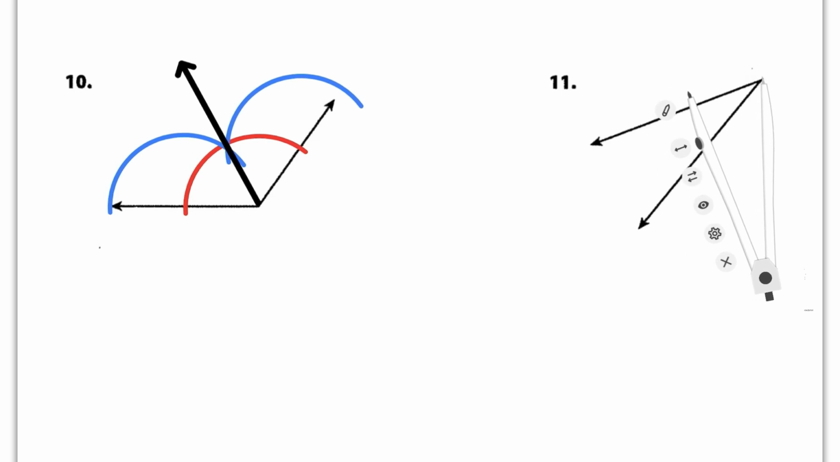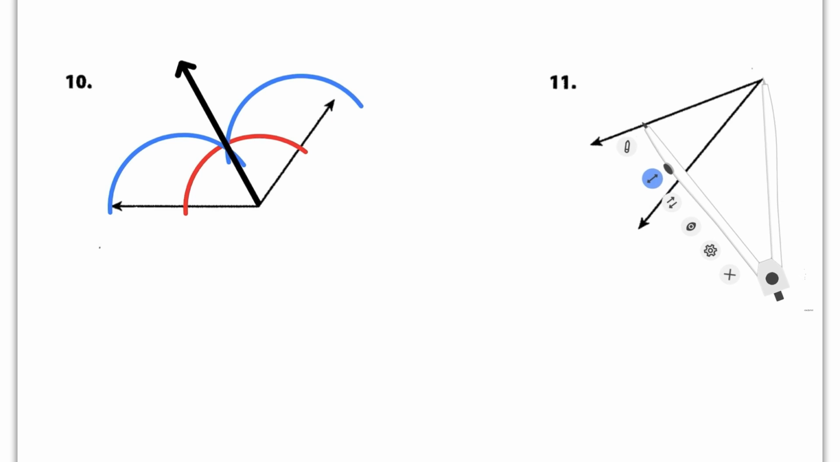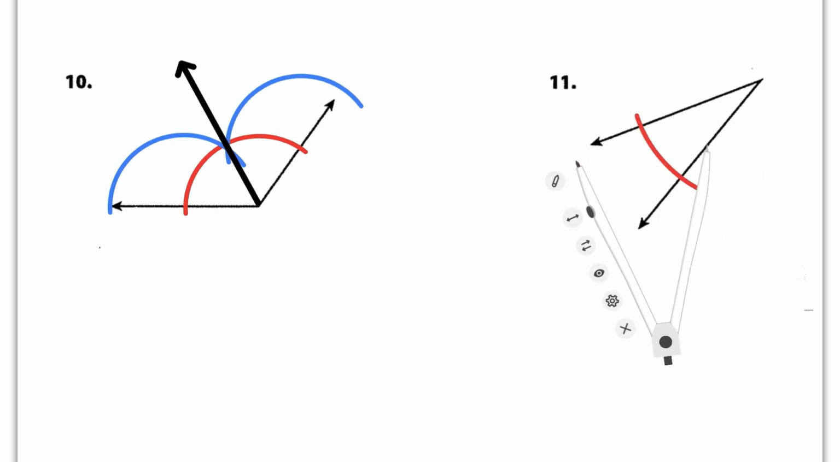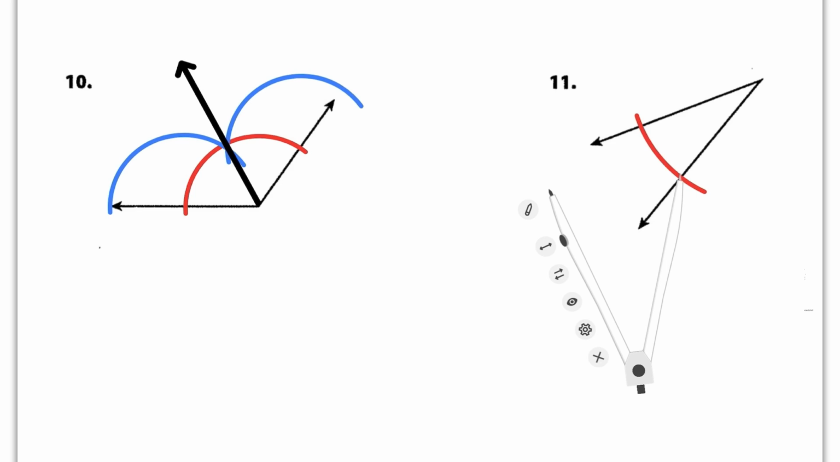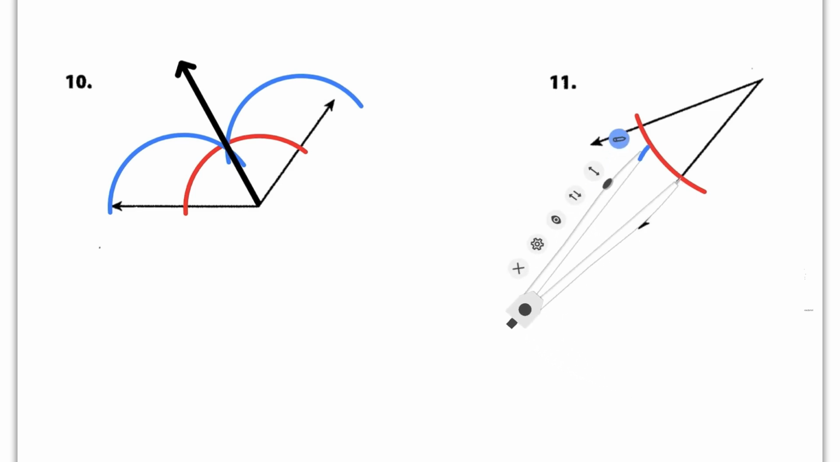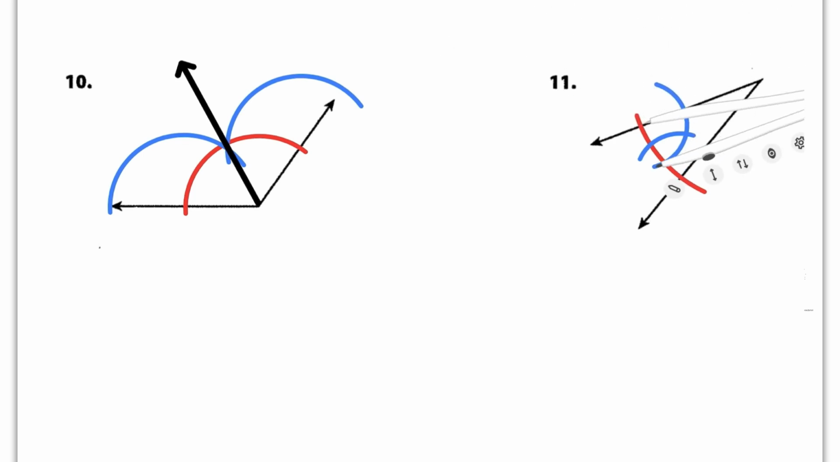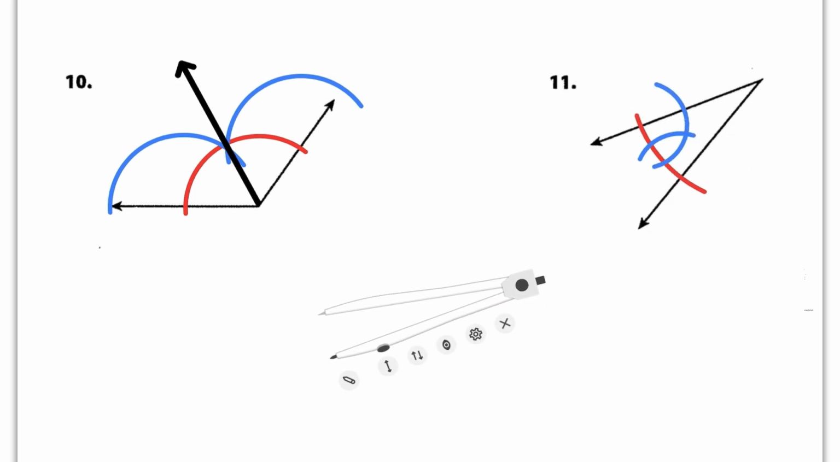For number 11, open your compass to swing an arc through both of the sides. You can readjust your compass at this step. Then you'll swing an arc. Make sure you do not change your compass from here. Leave it the same size and swing that arc. And complete the angle bisector by drawing a ray from the vertex through the two blue intersecting arcs.